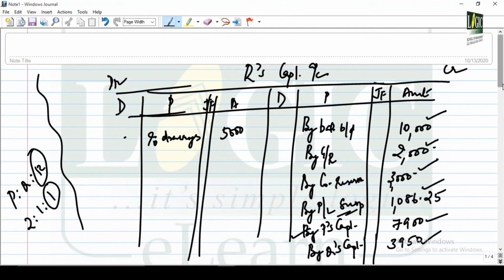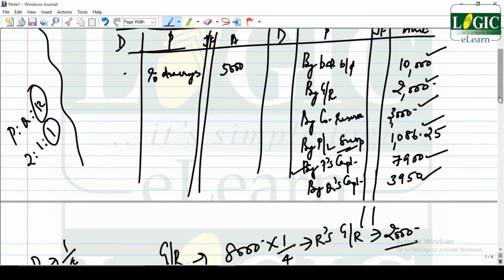Now you see what is the amount to be paid. 10,000 plus 2,000 plus 3,000 plus 1,086.25 plus 7,900 plus 3,950 is equal to 27,936.25. That is the heavier total.